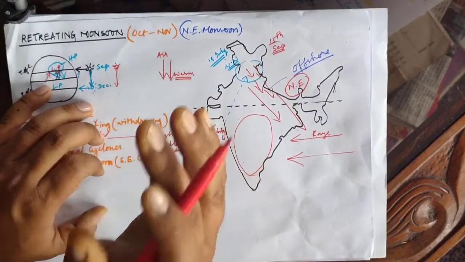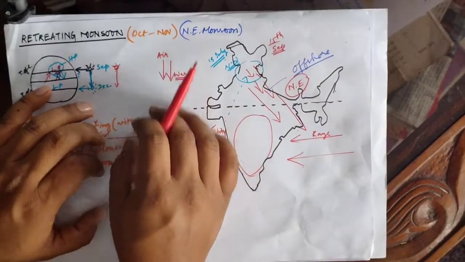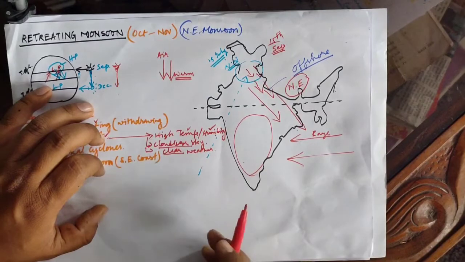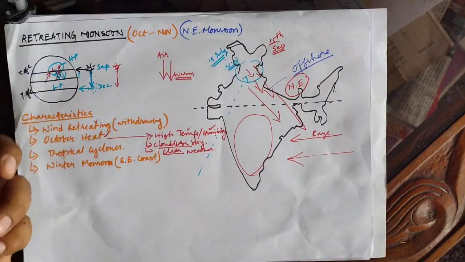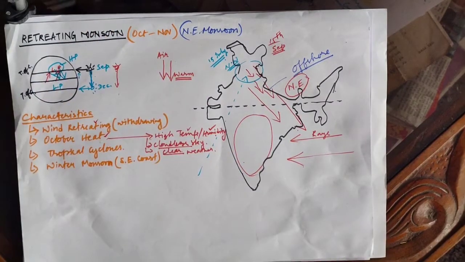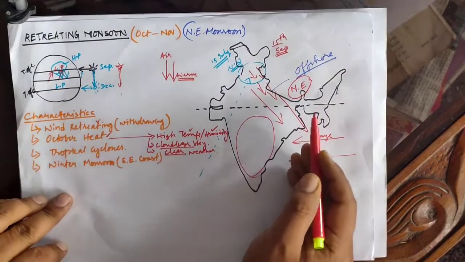When the air comes towards the ground surface, it becomes warm, and it can accommodate more water vapor. So the water vapor remains at the ground surface only, and it will not lead to the formation of clouds in the upper atmosphere. So this is marked by a clear sky.